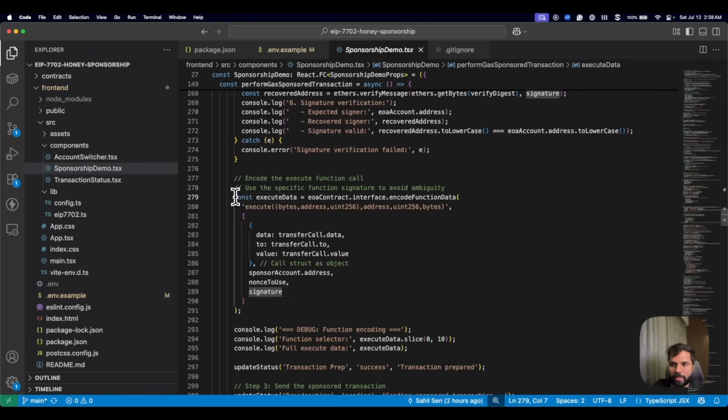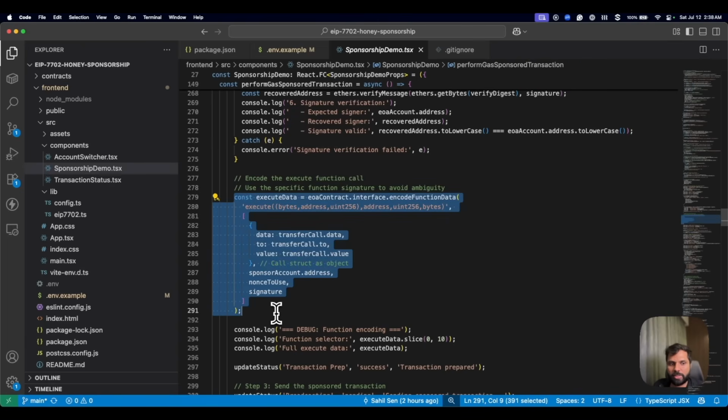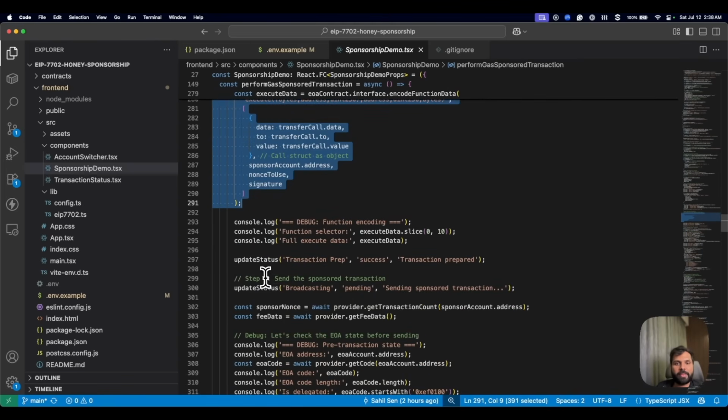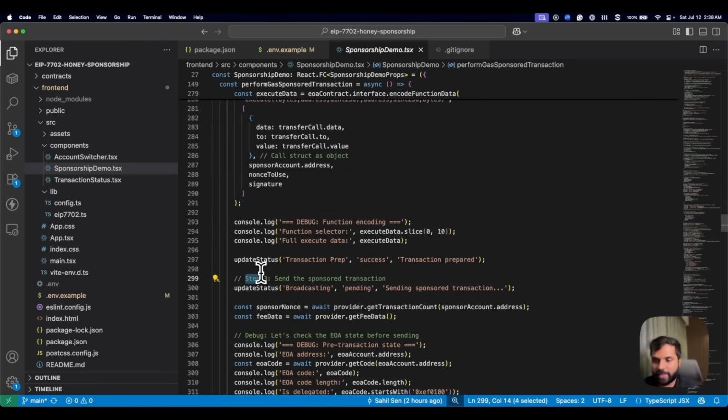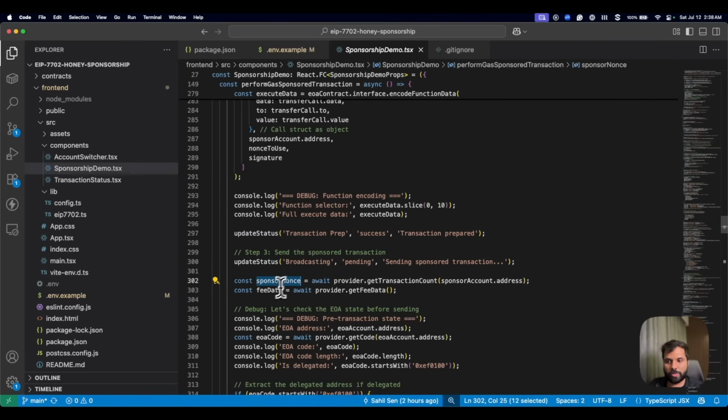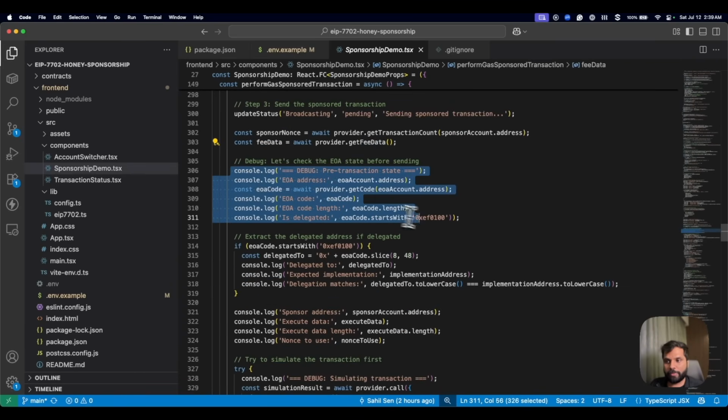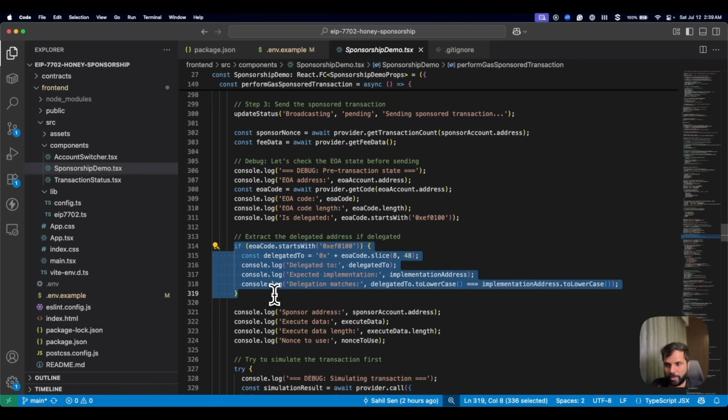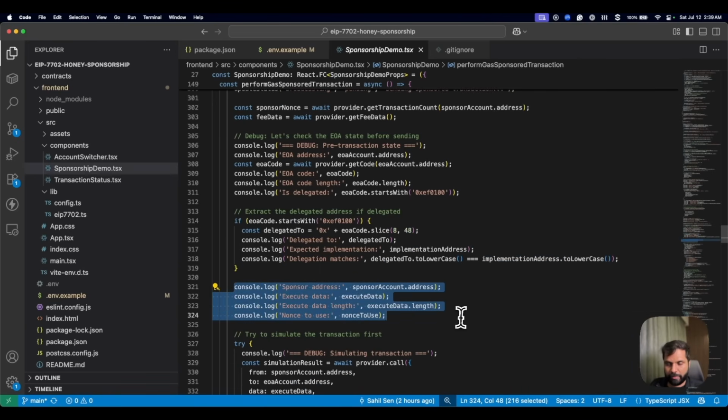And then we are encoding the transaction function call using the specific function signature to avoid ambiguity and packing all the parameters correctly. And then in the third step, we will actually send the transaction, where we will update the status as broadcasting. We will get the sponsor nonce, we will get the fee data, and then print a few messages over here. Then we will extract the address of the delegated EOA and again print a few messages.